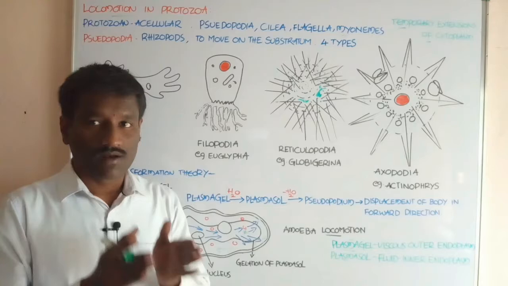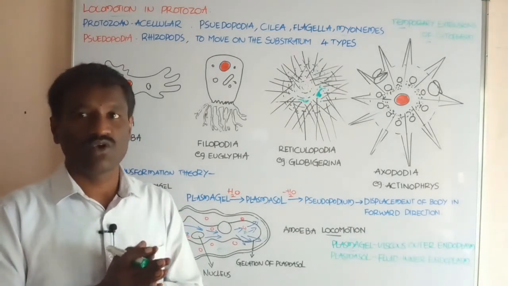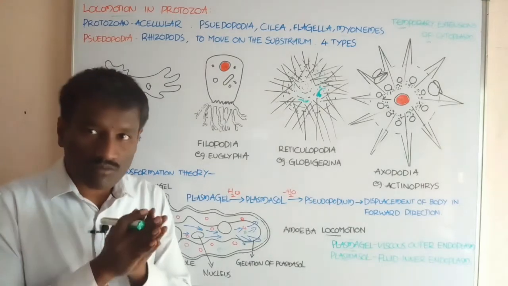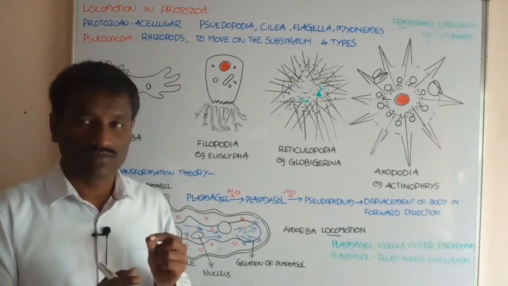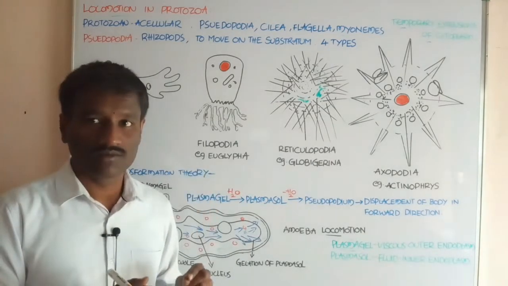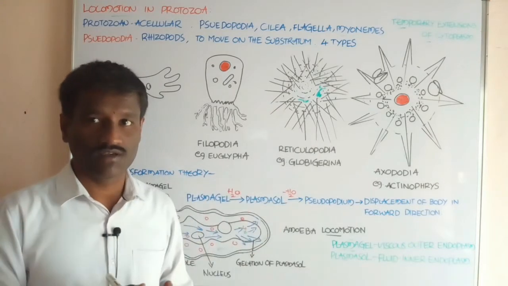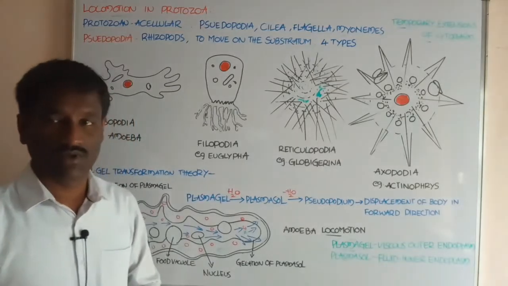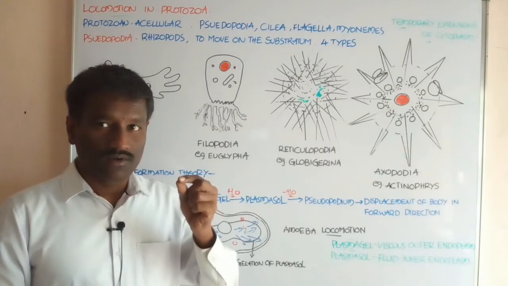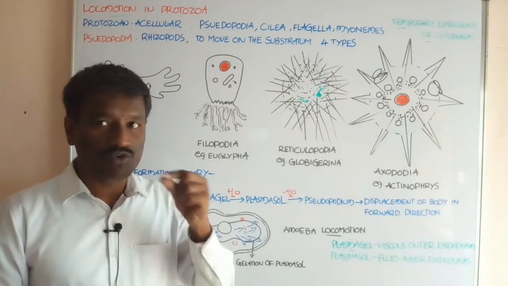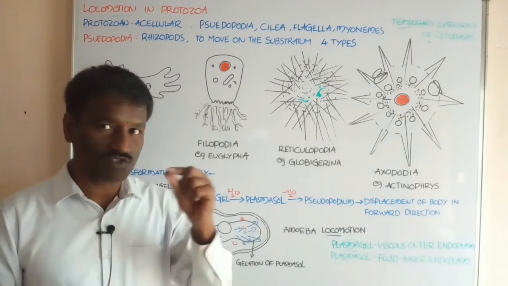Okay students, now what about locomotion in these animals? Locomotion means the ability of an animal to move from one place to another for different purposes. This is called locomotion. Is locomotion possible in these single-celled organisms called protozoans?